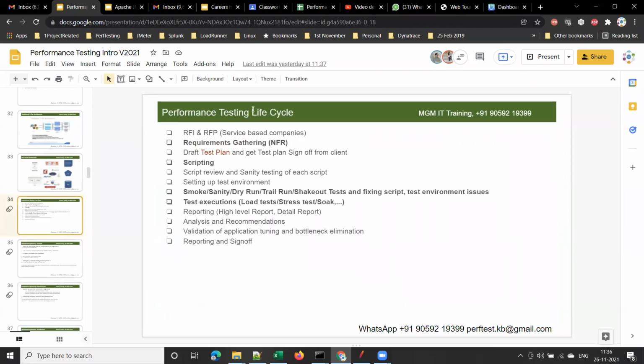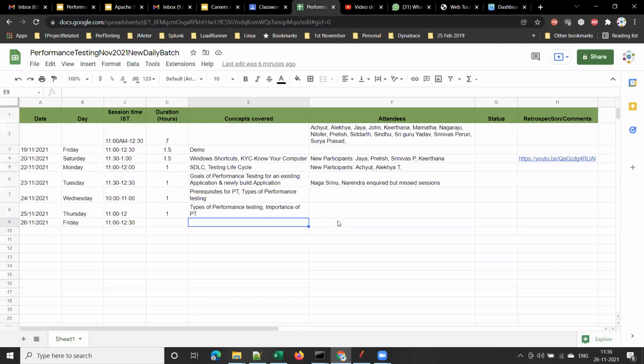In this session, I am going to explain the performance testing life cycle. Once we complete this today, tomorrow I'll show you how to create a script with the LoadRunner tool and the JMeter tool. Please don't miss tomorrow's session, it is very important. Many of you still have the query of how much scripting and coding skill is required. All those doubts will be clarified tomorrow.